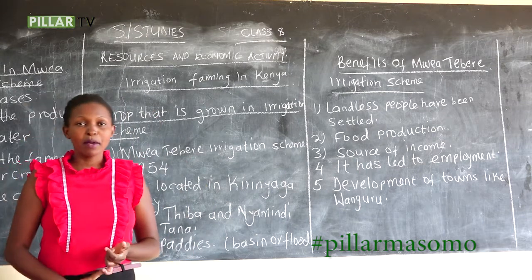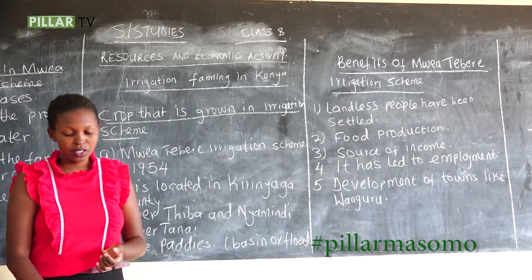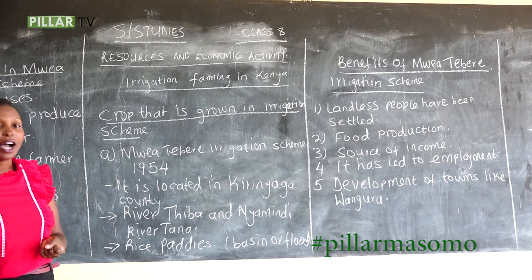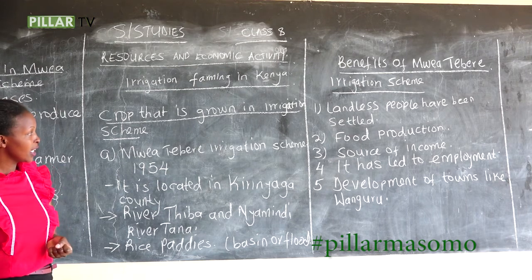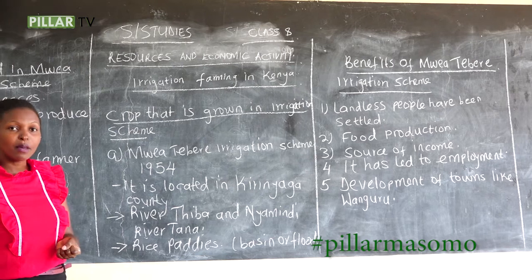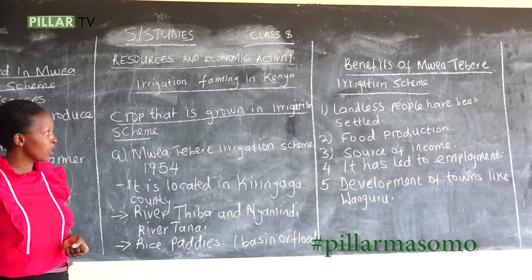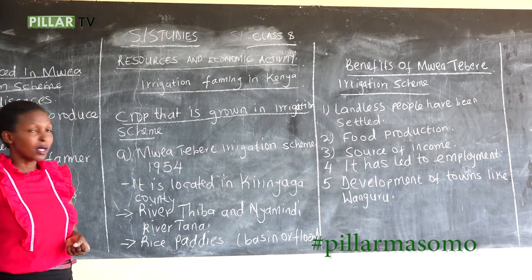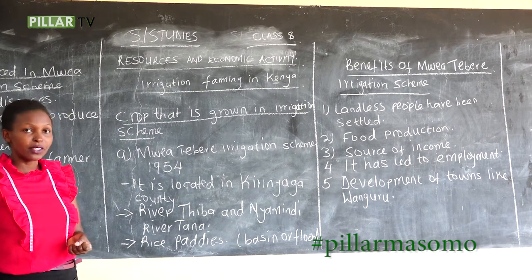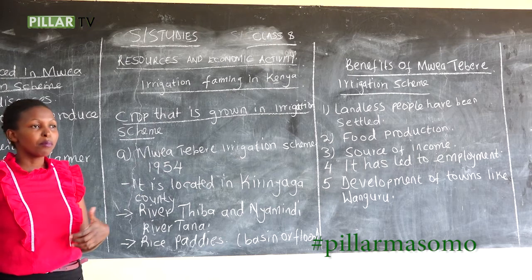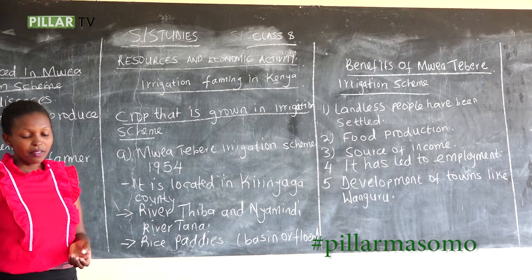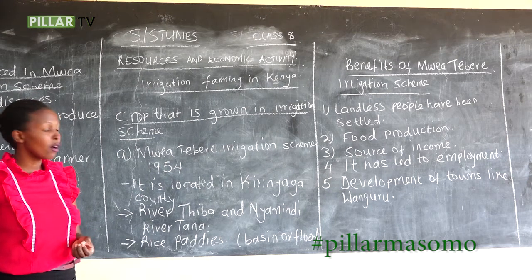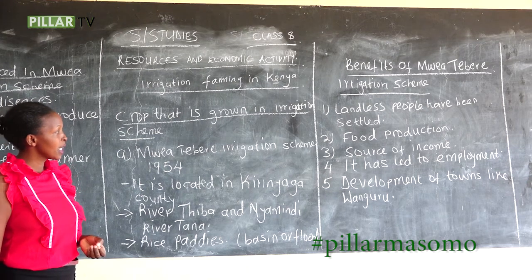So those ones are the benefits of Mwea Tebere irrigation scheme. I repeat once again. Number 1, landless people have been settled in. The people who had no land have now been settled in this settlement scheme. Number 2, food production. Many people are now growing their crops, and they will have more produce, so food supply will increase.